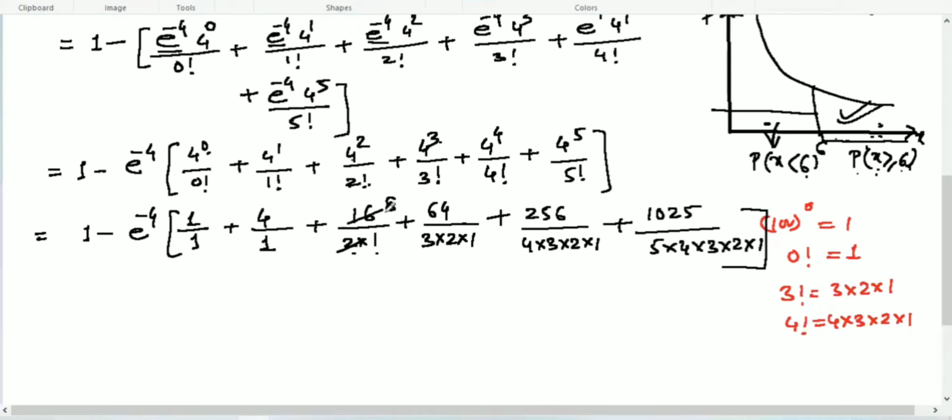Cancelling: 16 over 2 gives 8. Then 64 over 6, we cancel by 2 and get 32 over 3.